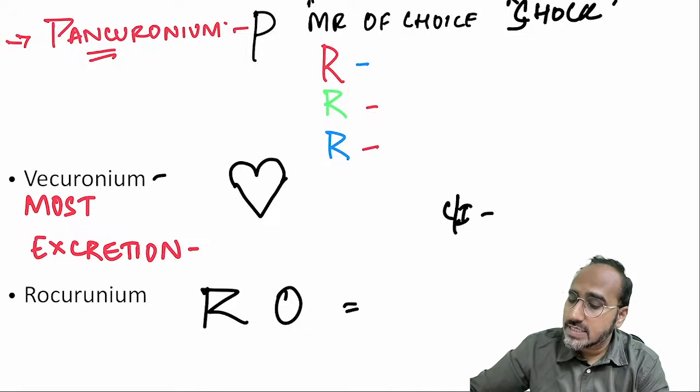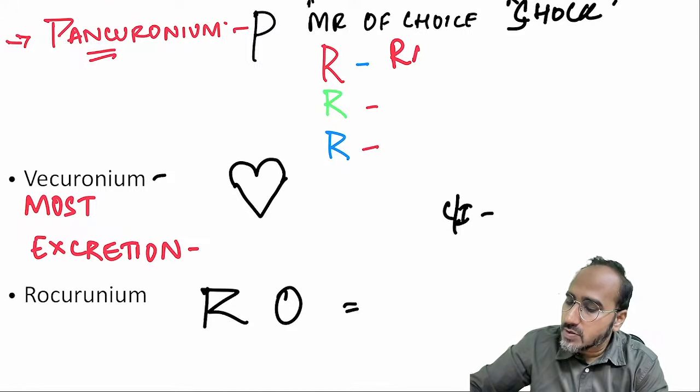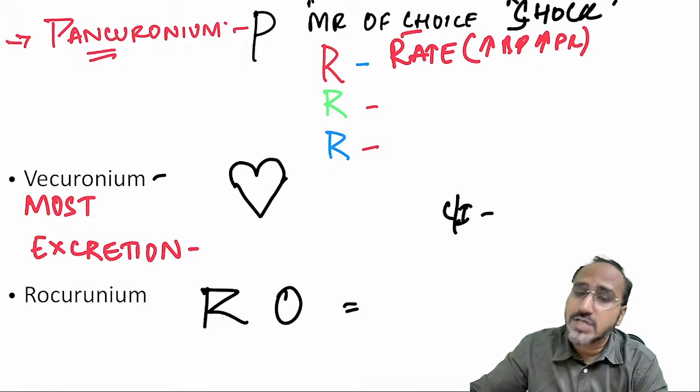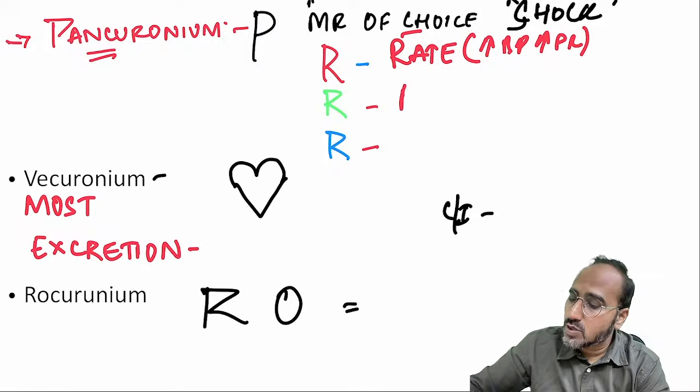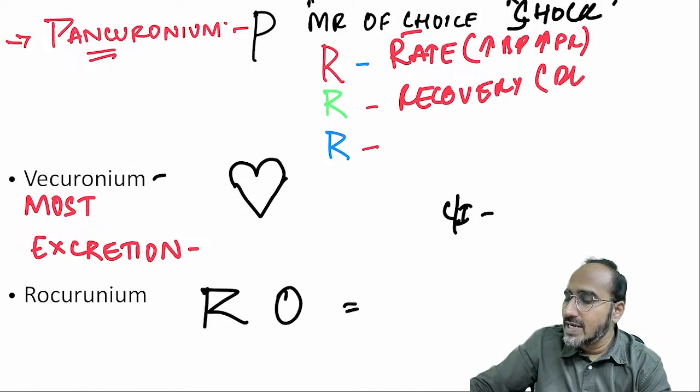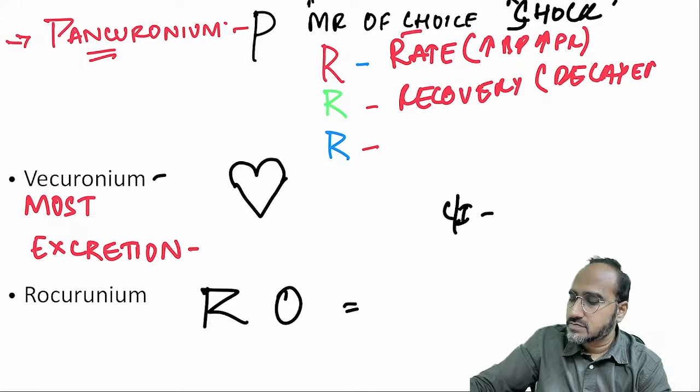Why R? R, what will you remember? Pancuronium rate. Pancuronium increases the BP and pulse rate. Hence it is regarded as the muscle relaxant of choice in shock. Next, pancuronium causes delayed recovery. As pancuronium has a long duration of action, it will cause a delayed recovery to the patient.